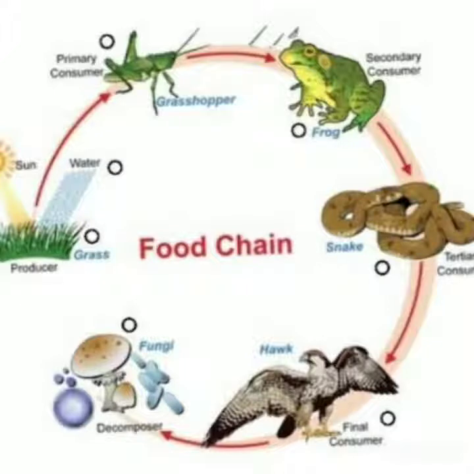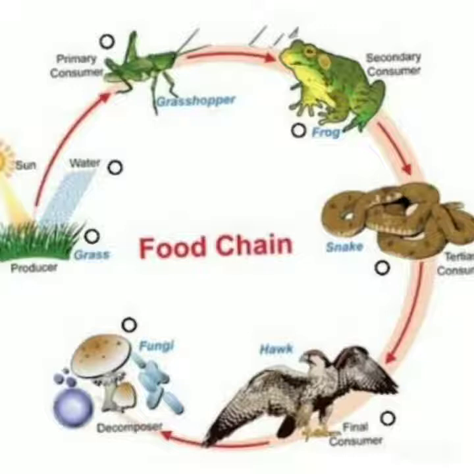Children, in this picture you can see there is a grasshopper that eats grass, right? And there is a frog, and what does this frog eat? Yes, it eats grasshopper. So children, suppose there is no grasshopper, because grasshopper gets energy from plants, and there is only plant and frog here, then what happens?